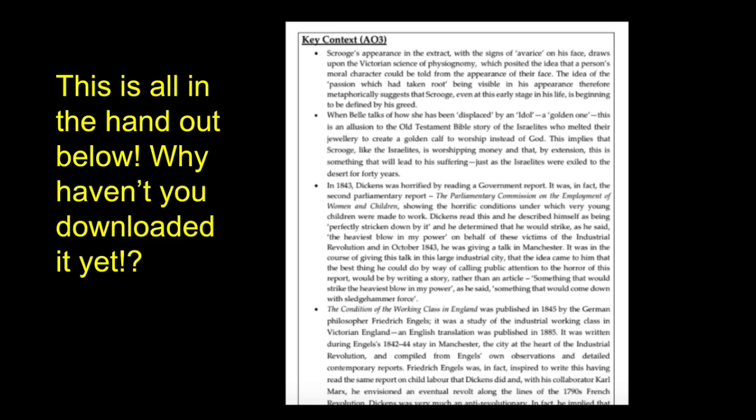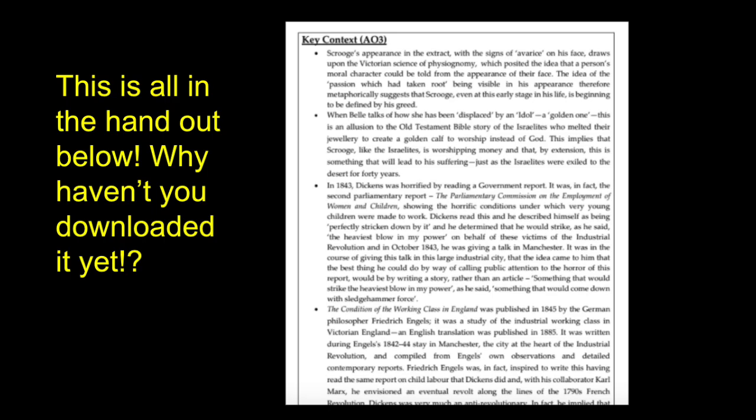Definitely. But what we might want to finish this essay by looking at is, first of all, thinking about a bit of context, and then let's evaluate it. So the first bit of context is, of course, Dickens wrote this book in 1843. He wrote it after reading a parliamentary report called the Parliamentary Commission on the Employment of Women and Children, which showed the horrific conditions in which young children were made to work underground, or for tremendously long hours in appalling conditions in factories, or as chimney sweeps.